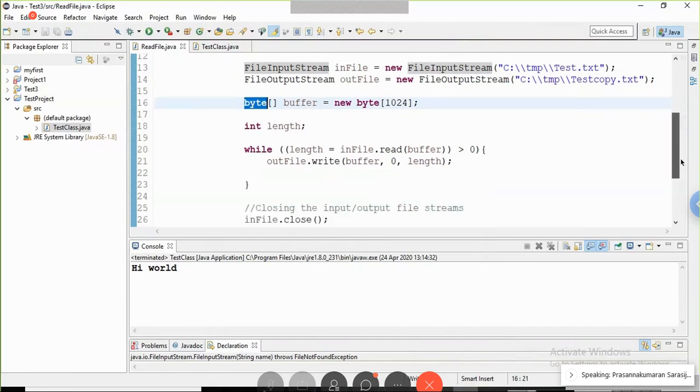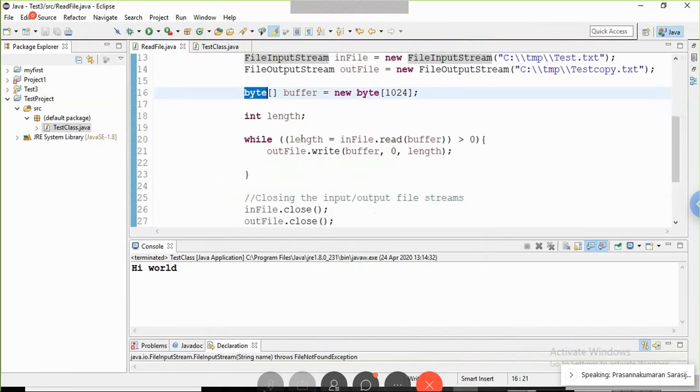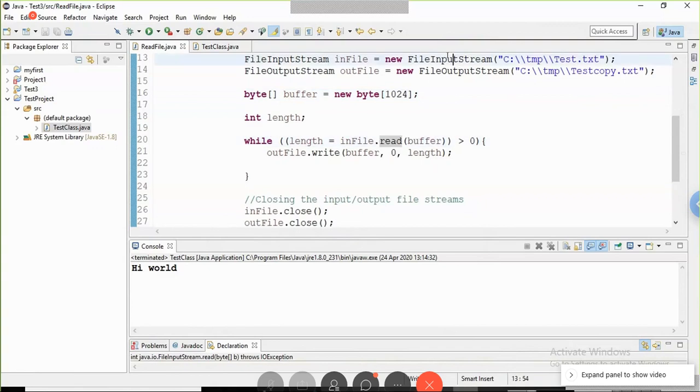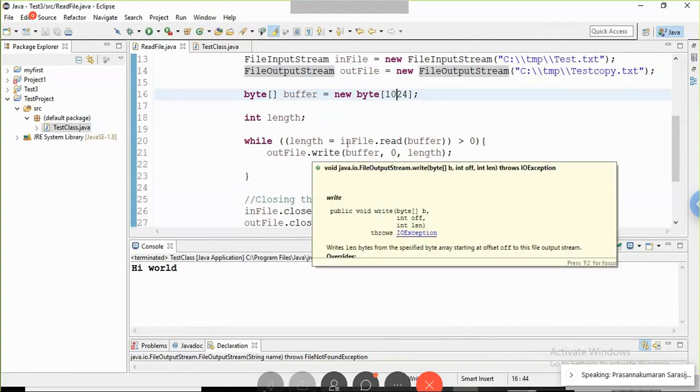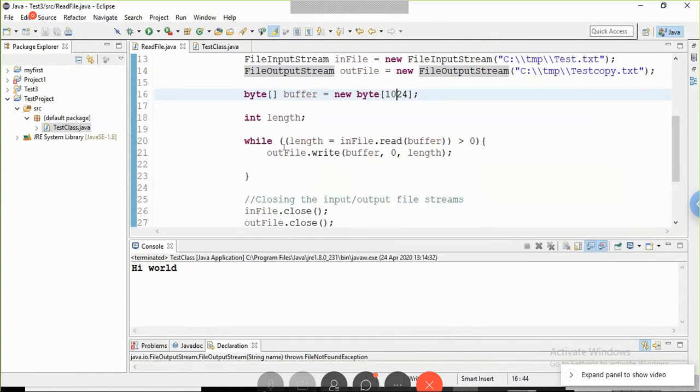Now, using a while loop, I'm reading from inFile. There is a read method in the input file stream and a write method in the output file stream. This process reads 1024 bytes from the input file and writes those 1024 bytes to the output file.